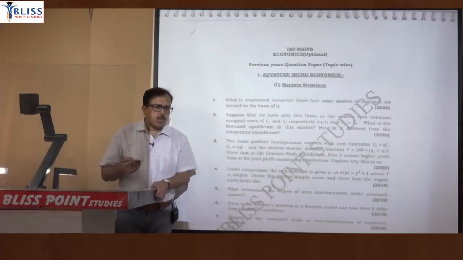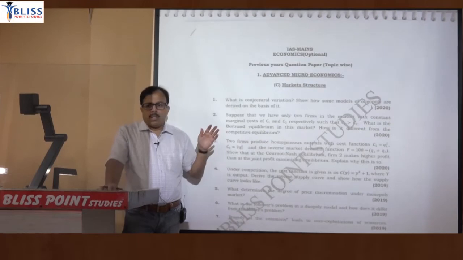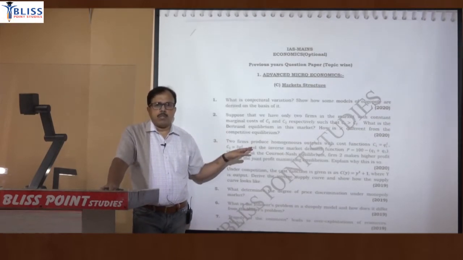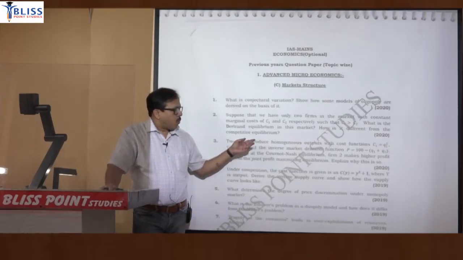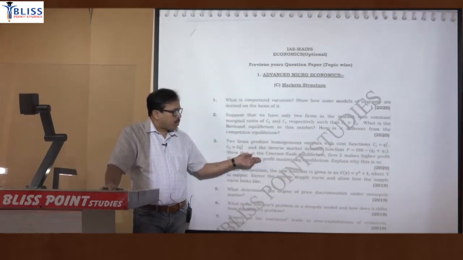But that numerical question from Cournot model, lastly it was in 2009 and 2013. So you can say third time the same Cournot model numerical has been asked. So 1 question was basically numerical, but all 3 were basically from oligopoly section.